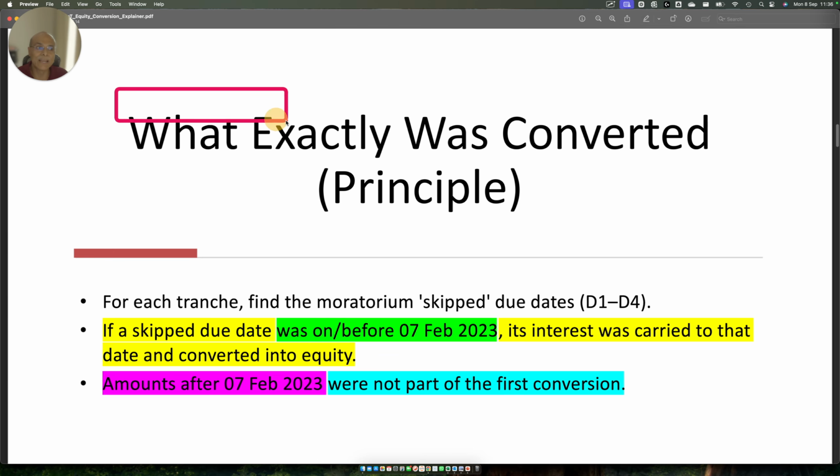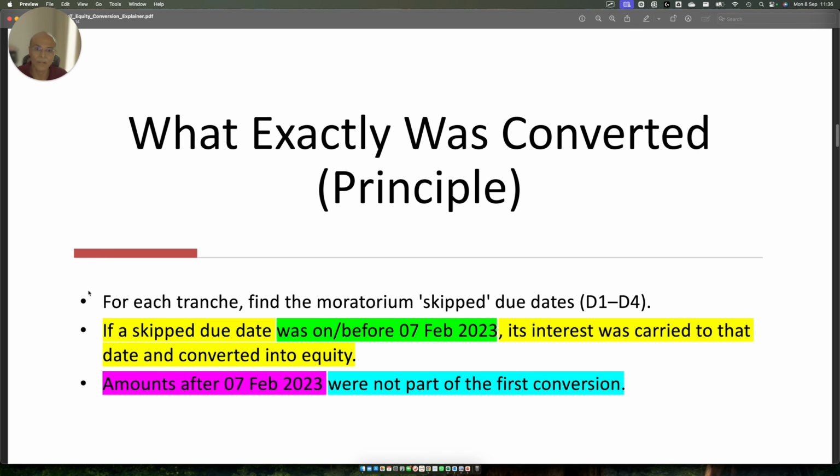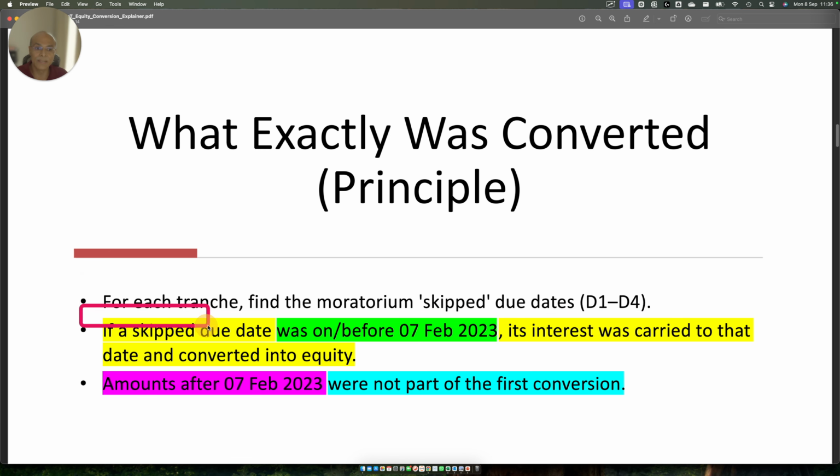Now, what exactly was converted into principal? This is what I described to you. For each tranche, find the moratorium skipped within the due dates. If the skip date was on or before 7th February 2023, interest was carried up to the date and converted into equity, which I described here. Amounts after 7th February 2023 were not part of the first conversion. Do you understand now what assumption I have made?